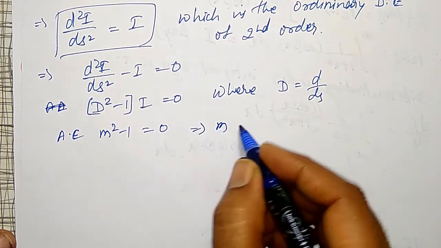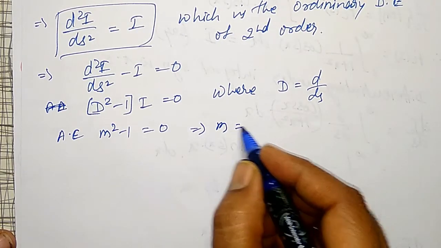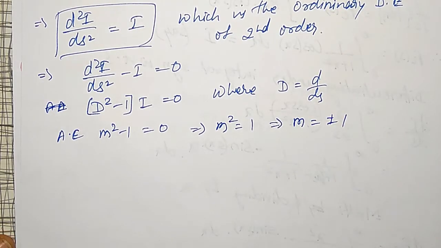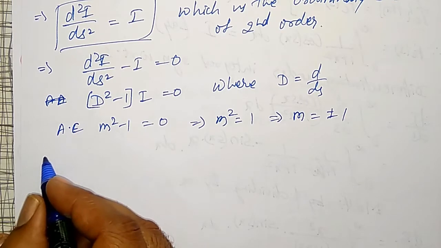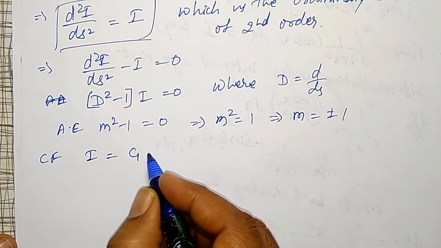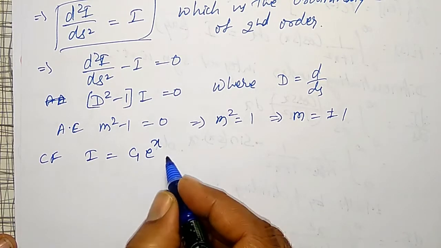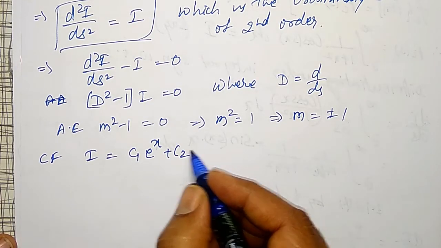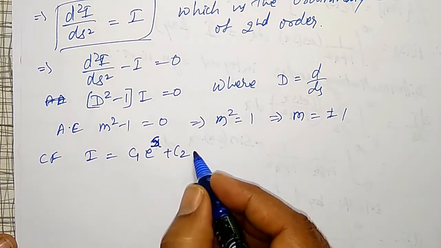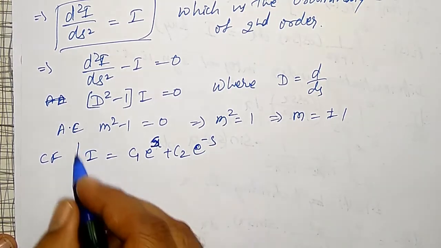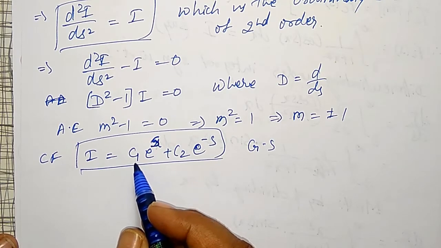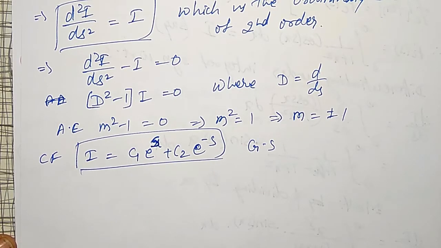Therefore m square equal to plus 1, which implies m is equal to plus or minus 1. If m is equal to plus or minus 1, then the CF, that is I equal to C1 e to the power plus s plus C2 e to the power minus s, because the independent variable is s. This is the general solution.